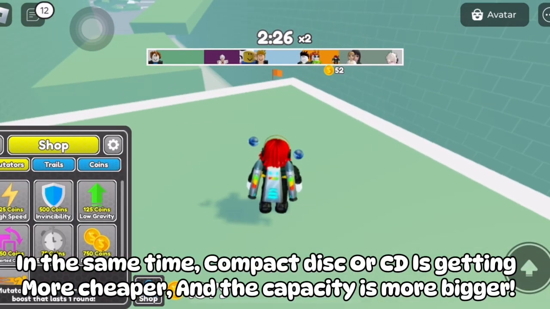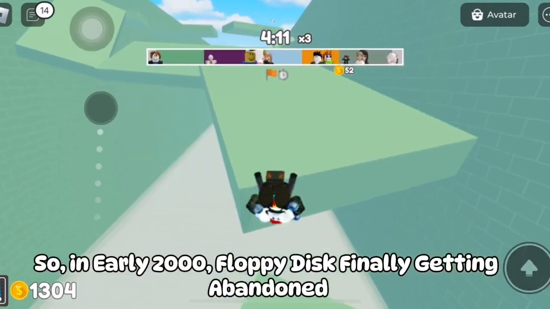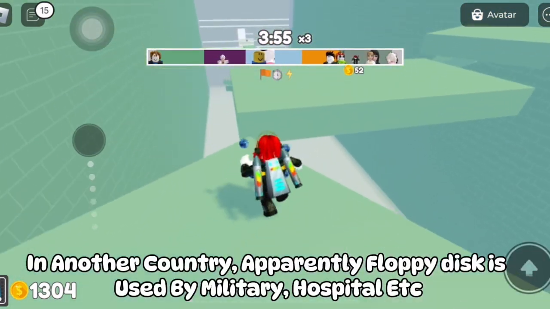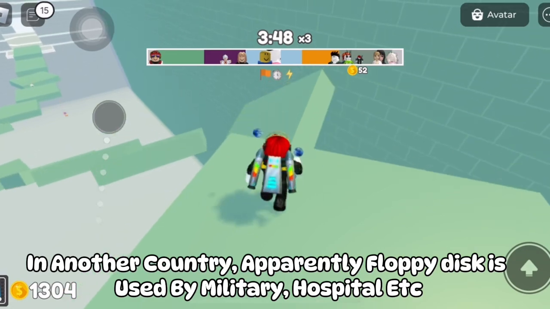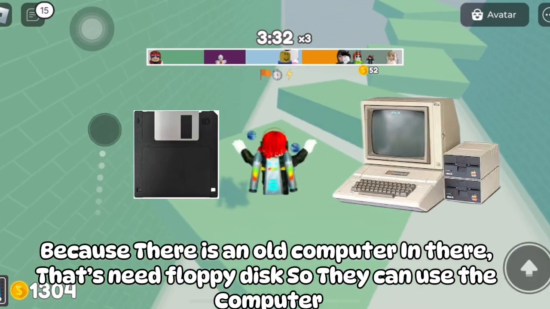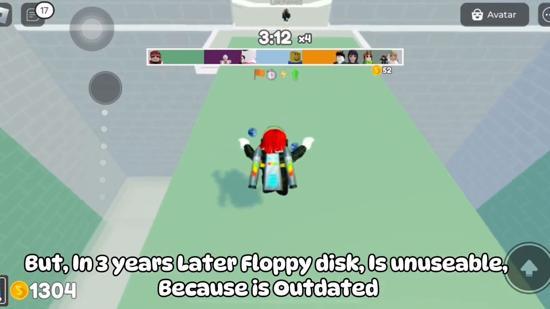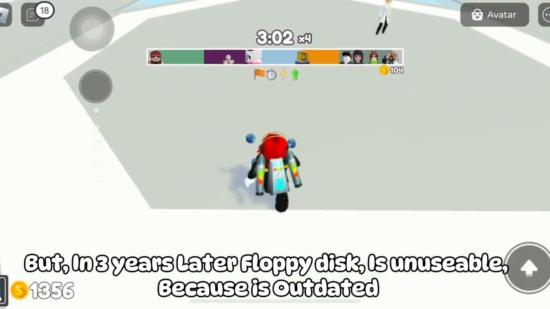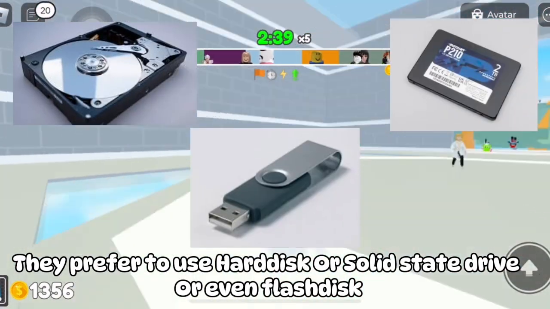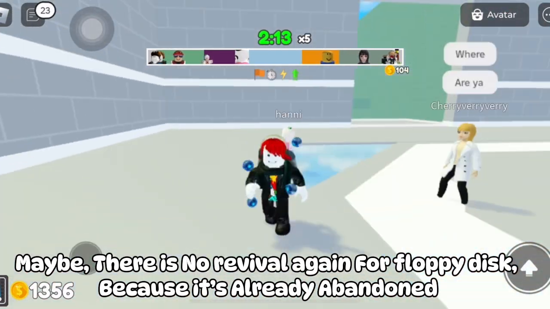At the same time, the compact disc or CD was getting cheaper, and the capacity was bigger. So, in the early 2000s, the floppy disk was finally abandoned. In another country, apparently floppy disks were used by the military, hospitals, etc., because there were old computers there that needed floppy disks to be usable. But three years later, floppy disks were no longer usable because they were outdated. They prefer to use hard disks, solid state drives, or even flash disks. Maybe there will be no revival for the floppy disk because it's already abandoned.